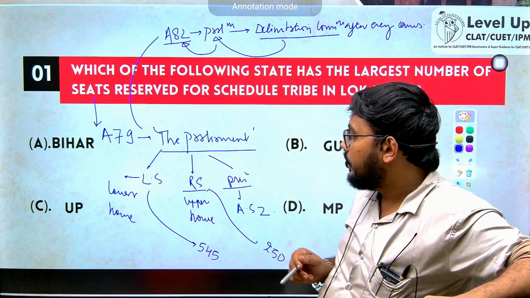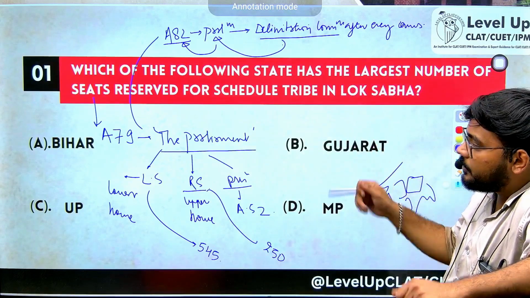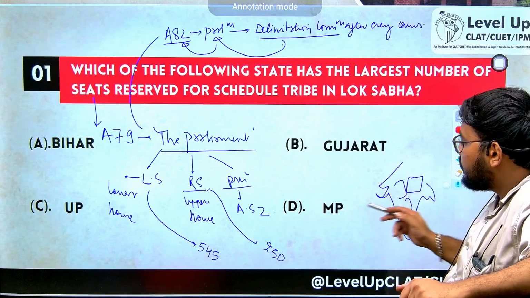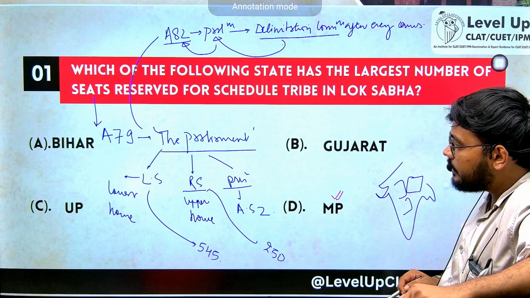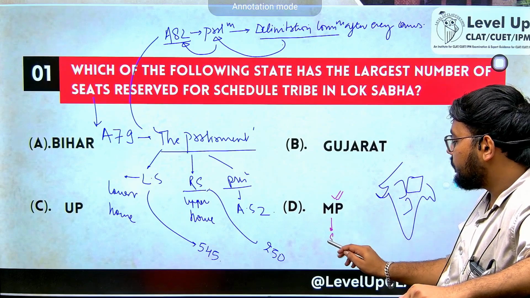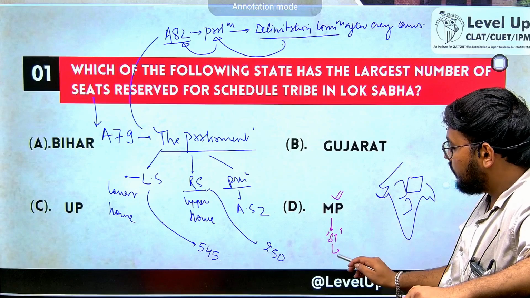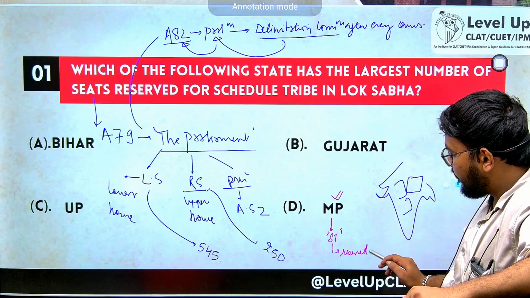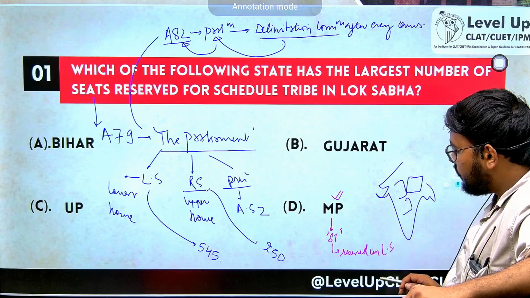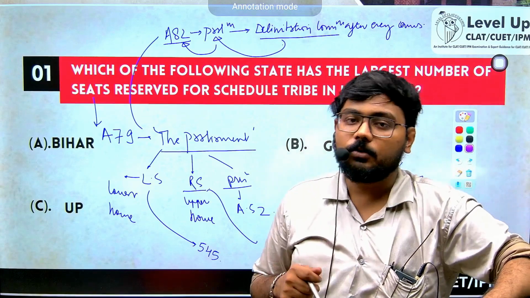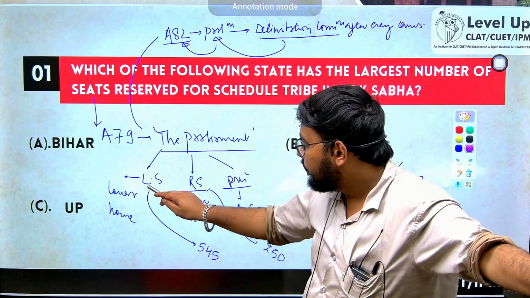Everything is very important here. So now this is something which we have to learn, right? This should be remembered. So the answer is MP. So MP has the highest number of scheduled tribe seats reserved in Lok Sabha. What about which state has the highest number of seats in Lok Sabha? So then the answer would become B.